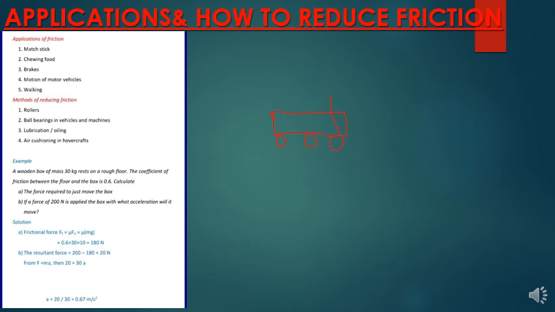So you can see there's an example here of how friction is applied. A wooden box of mass 30 kilograms. Let me just draw it here.